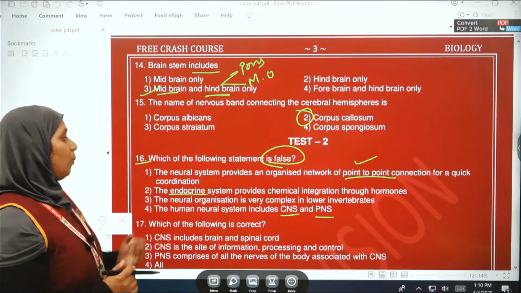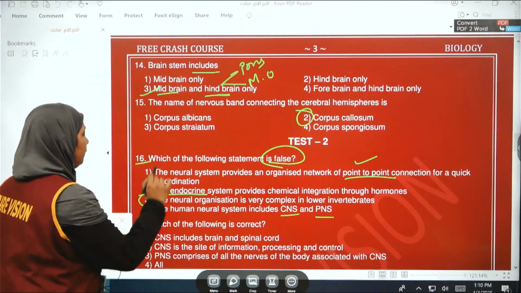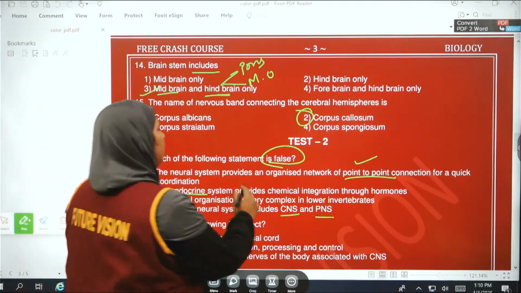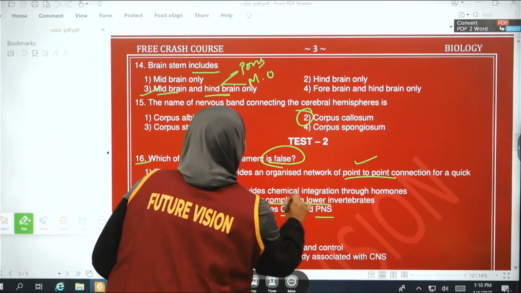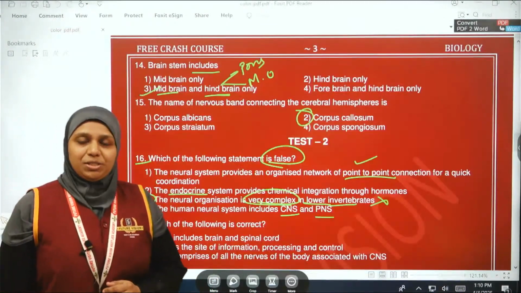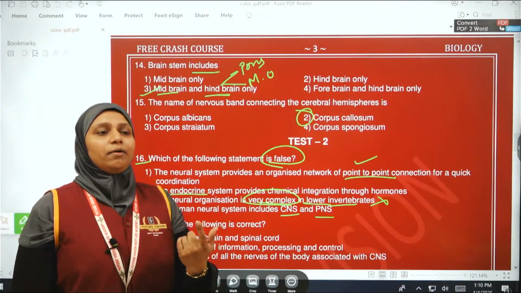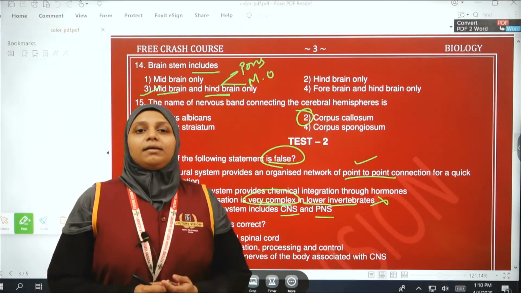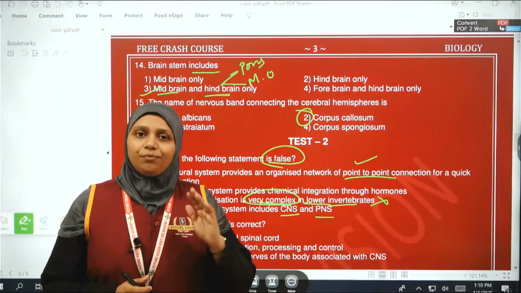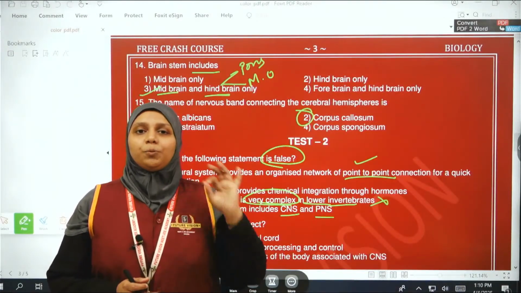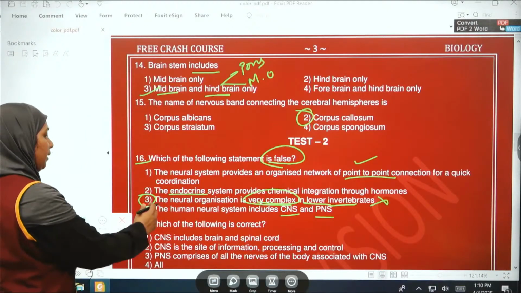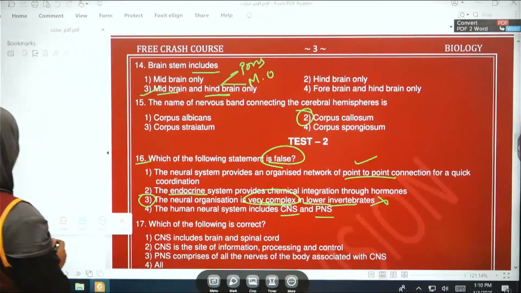But here, what is given in the third option may be false, because it says the neural organization is very complex in lower invertebrates. No. It is simple in lower invertebrates. For example, in Hydra, it contains a network of neurons. There is no brain or ganglia, nothing. Just a network of neurons. So the statement that is false, the third option, is the right one. Okay, then next is the 17th question.